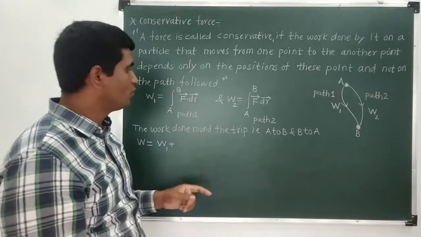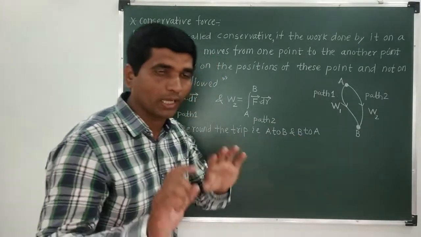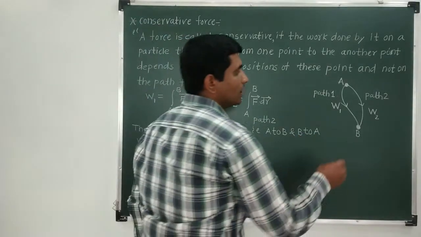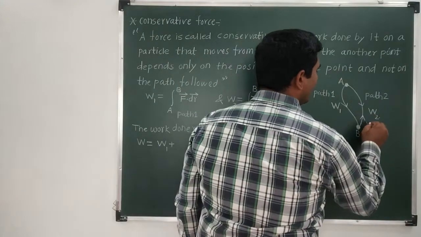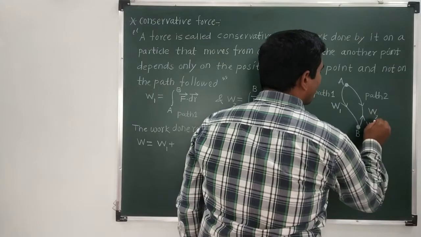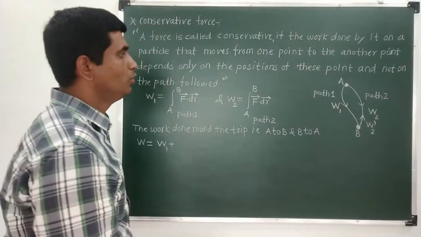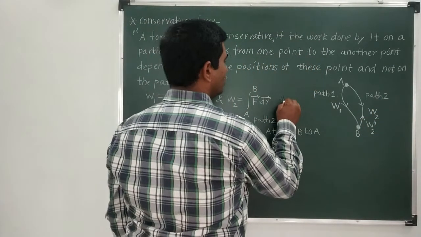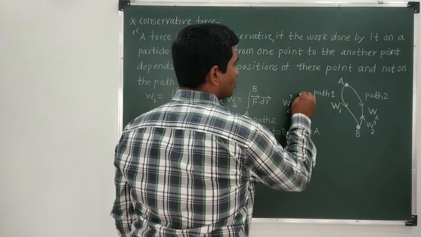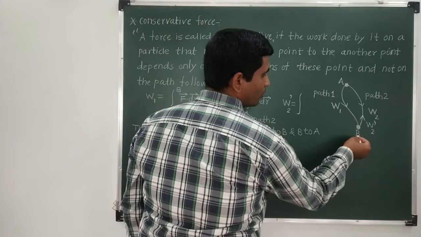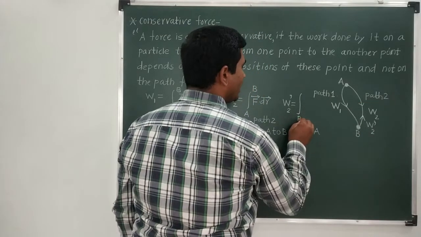But we need to find out the work done from B to A. So let us assume that when we are moving from point B to point A, it is W2 prime. Okay, W2 prime is the work done by an object when it is moving from point B to point A.